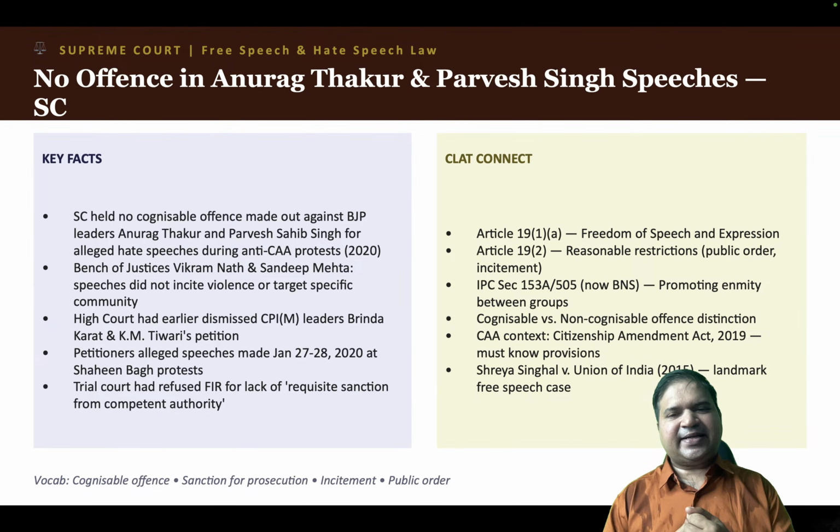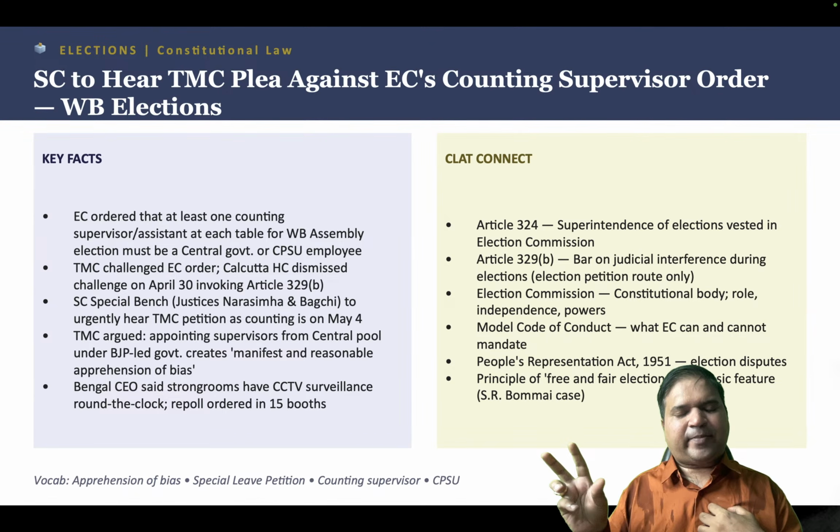Trinamool Congress challenged the Election Commission order, and why? They said that the central government employee, who is directly in control of the central government, will definitely bring an element of bias in such an arrangement. And it uses the word here, look at the words here. It says manifest and reasonable apprehension of bias.